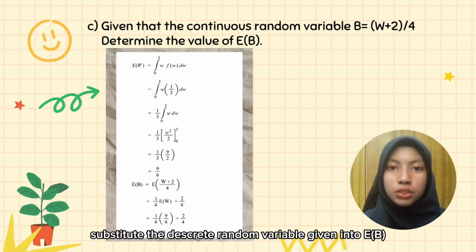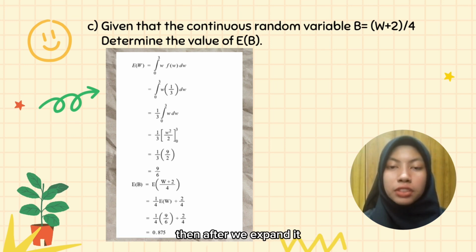Next step, substitute the discrete random variable given into E(B). Then after we expand it, it will be 1/4 E(W) plus 2/4. Finally, we substitute the value of E(W), which is 9/6, into the equation, and we got 0.875 for the very final answer.